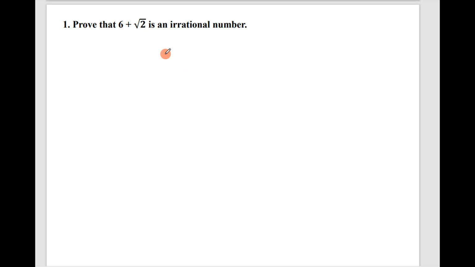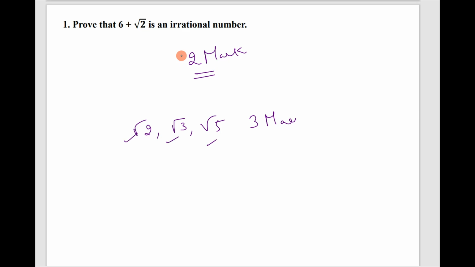For the examination, proving this kind of binomial term as an irrational number is an important 2-mark question, or proving root 2, root 3 or root 5 is a 3-mark question. But in this video we will be discussing the 2-mark question. If the 2-mark question is not asked, definitely for 3 marks proving root 2, root 3, root 5 will be asked.